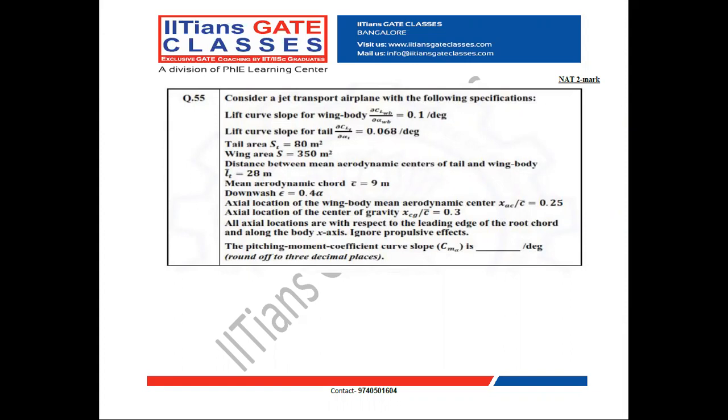Wing area S equal to 350 meter square. The distance between mean aerodynamic centers of tail and wing body, LT dash, equal to 28 meter. Mean aerodynamic chord C bar equal to 9 meter.